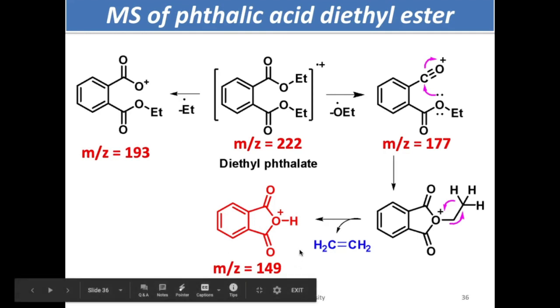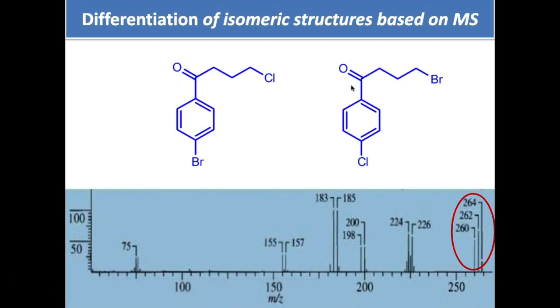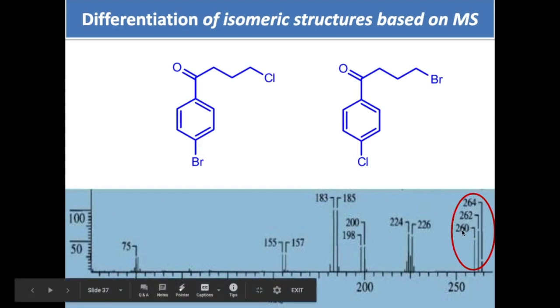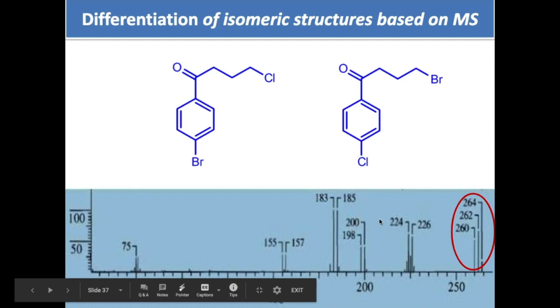And this is a beautiful example with two isomeric structures over here. You cannot differentiate these two structures based on your proton NMR and 13C NMR data, and this can be differentiated only by mass spectrum. So if you look at both Cl and Br, what we talked about, 260, 262, 264, M plus 2, M plus 4 peak, all daughter ion peaks, look at it here, this is even molecular weight, this is even molecular weight, it means these are through the rearrangement, these are the odd. So normal kind of fragmentation.